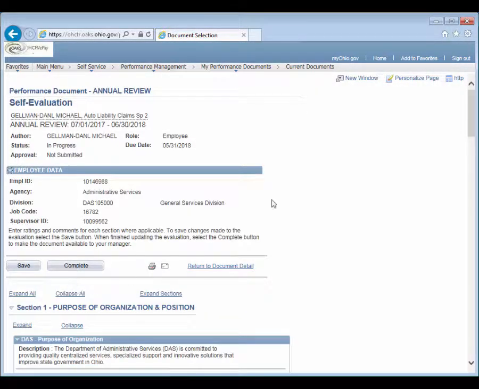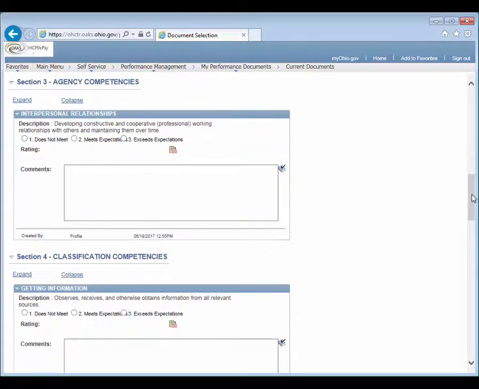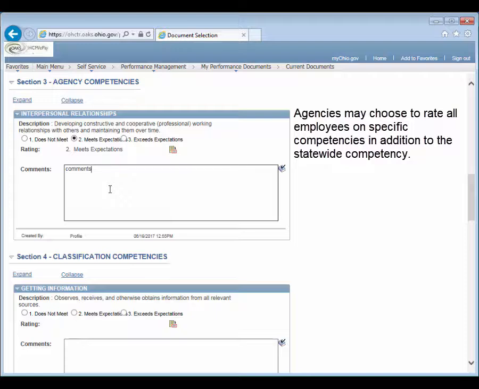Assign ratings to each agency competency by clicking the appropriate radio button, and type related comments into the appropriate comments field. If an agency chooses to rate all of its employees on specific competencies in addition to the statewide competency, those competencies will appear in this section. This section is optional, so there may be no competencies available to rate.